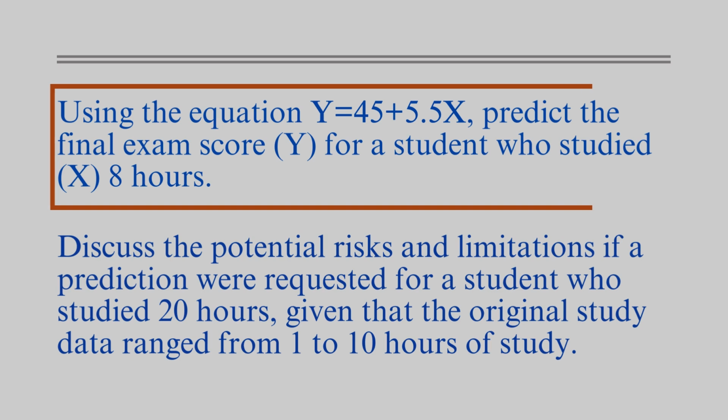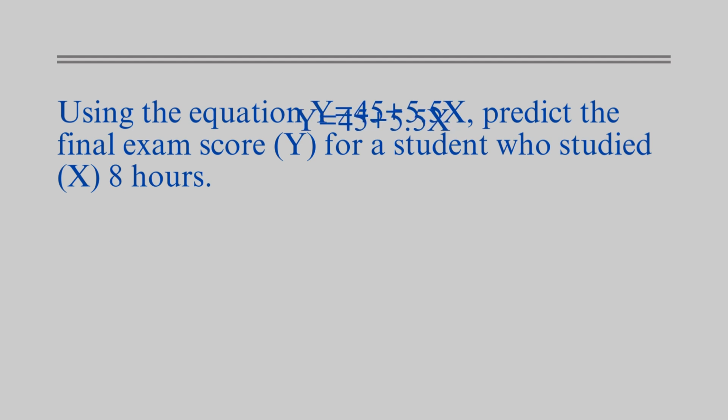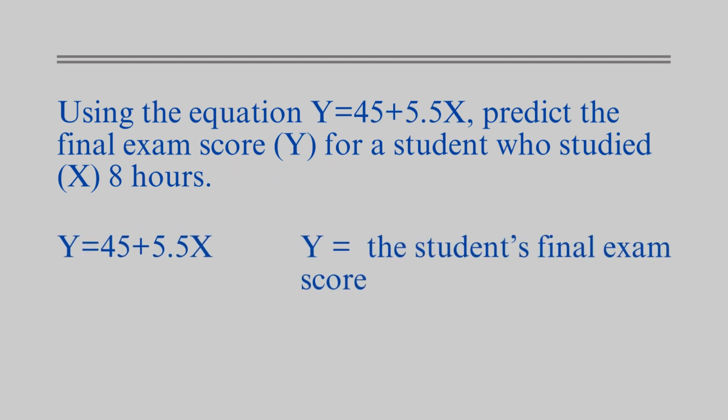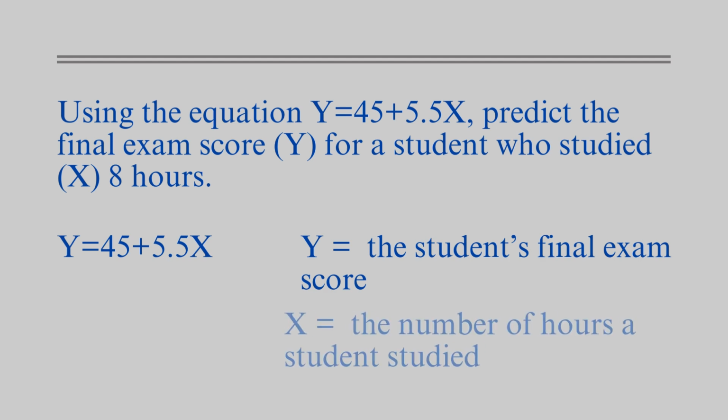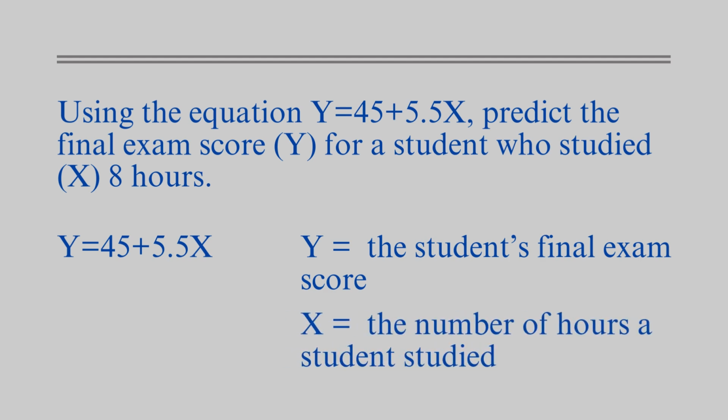Now, in the first part of the problem, the linear regression model equation is y equals 45 plus 5.5x, where y is the student's final exam score and x is the number of hours a student studied. To predict the final exam score for a student who studied 8 hours, we simply insert x equals 8 into the equation. The predicted score for a student who studied 8 hours is 89.